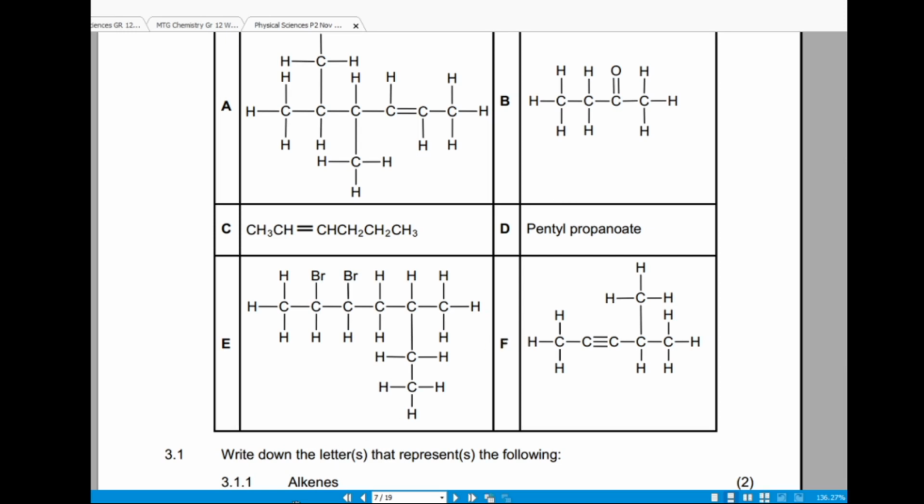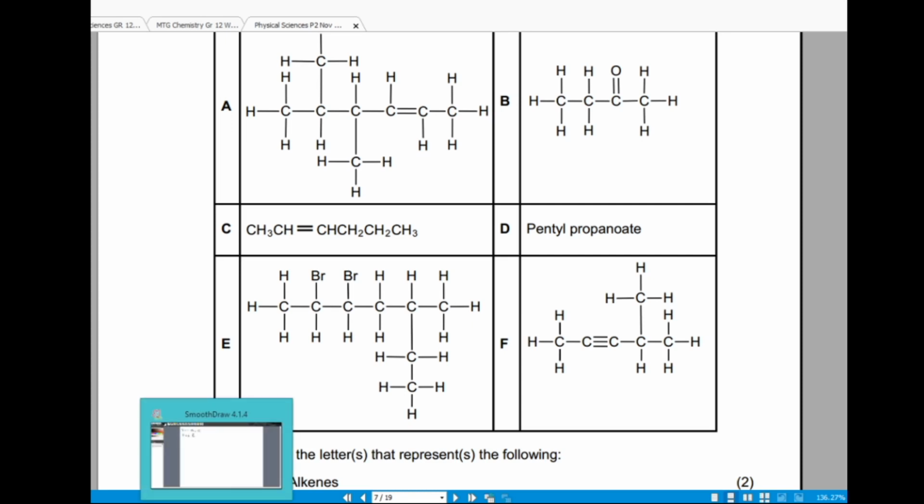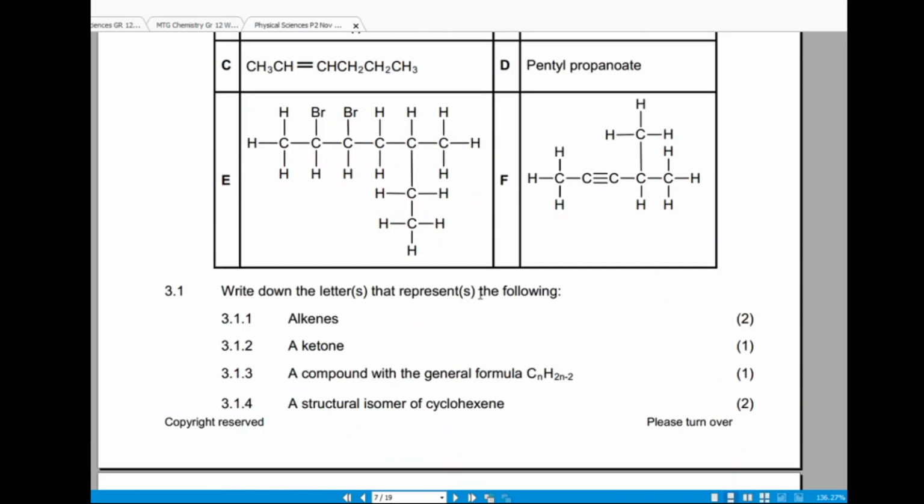Looking at alkanes, alkenes, and alkynes, those are hydrocarbons.